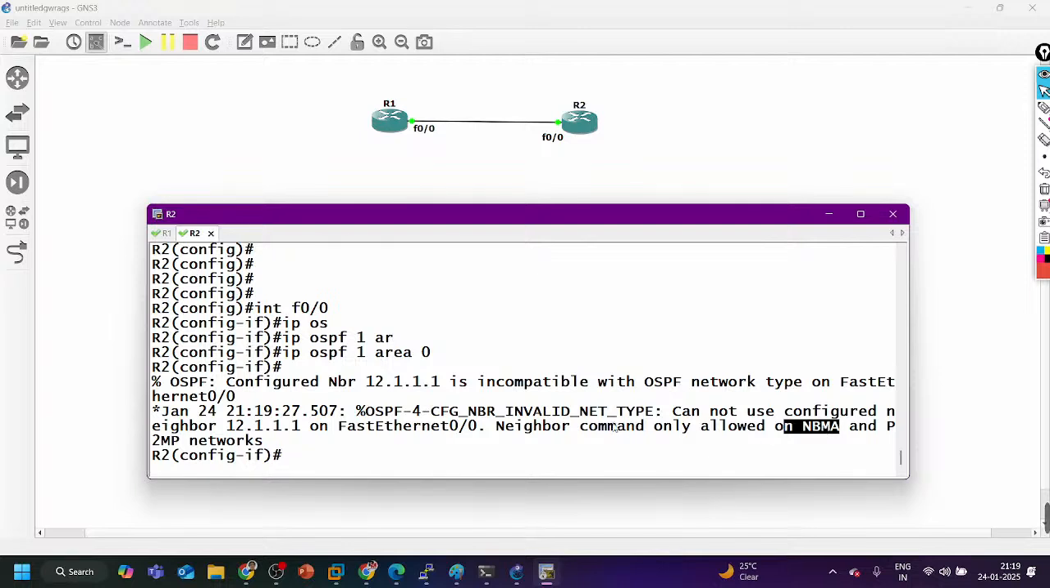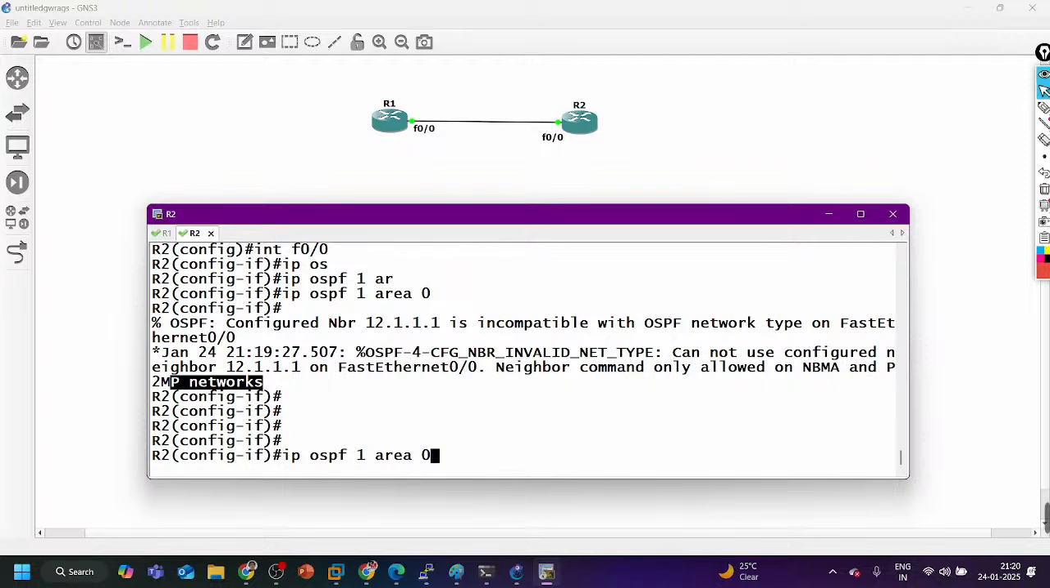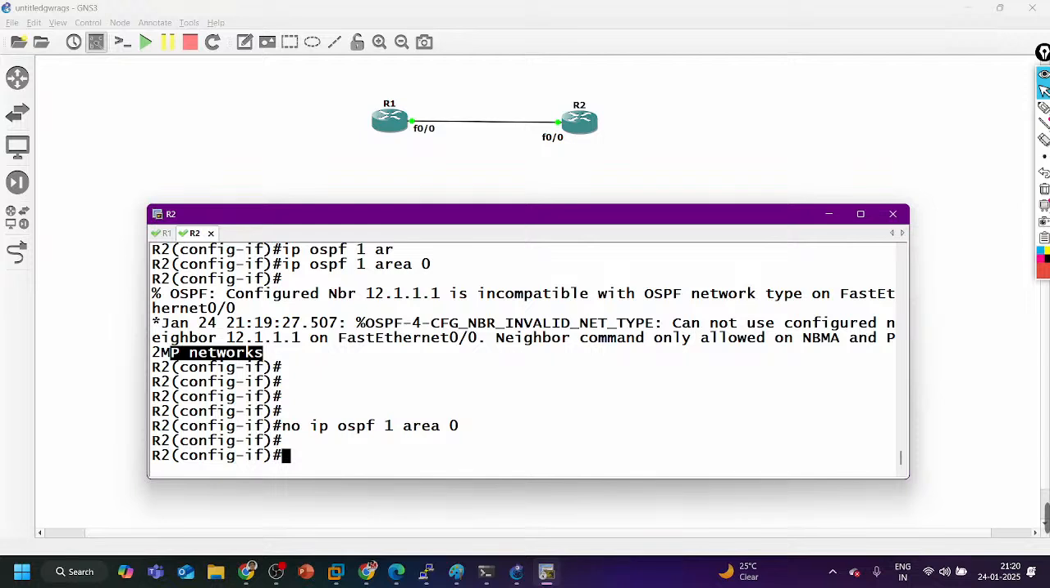It is possible on NBMA, non-broadcast multi-access network, and point to multi-point network. Right? So not possible on broadcast, brother. Someone was saying we had seen the static neighborship configuration between two routers. No, brother, that was the EIGRP lab.